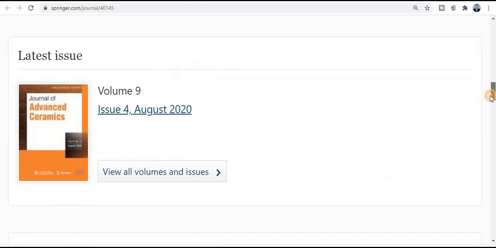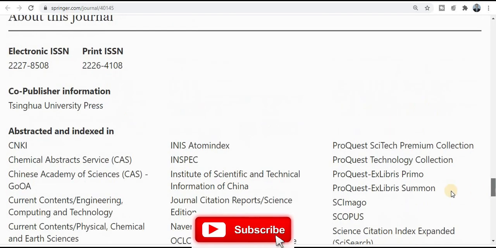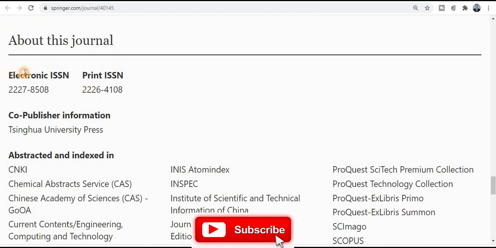And if you want to know about the published article with this journal, you can explore this particular section and check whether this journal is published in both categories, electronic version and print version. So you can see here about this journal. Here you will find this journal is published in both print version and electronic version.